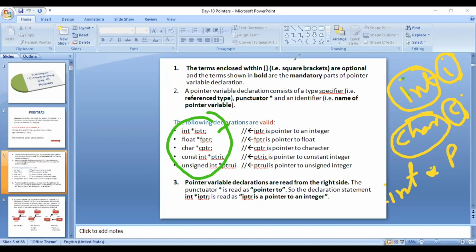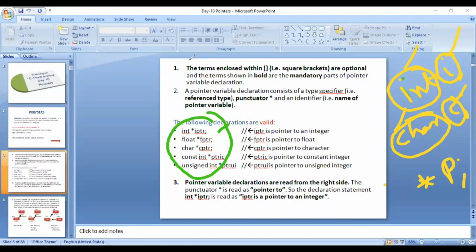That means, if I decode this particular declaration, then first of all we say what is the name of the variable, and this is true for all other declarations also. In all declarations we tell the name of the variable. Then we say which type of value it will contain. This is also fine. In all the variable declarations we have seen before, we say what kind of value the variable will store.